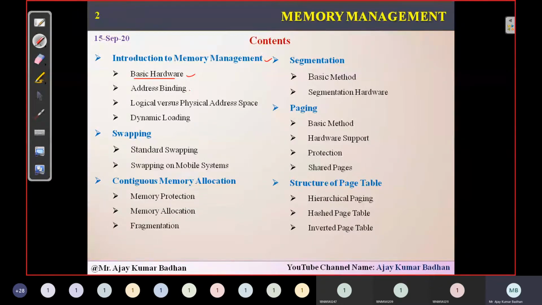We'll see that. Then we have a concept called address binding. Well, we usually write different kinds of programs and we simply compile them. Let us suppose you have written a C program. What do you usually do? Write down the program, store it with the .c extension, then compile that program and finally execute it. In between, if you have any errors, you rectify them, save the program again, compile it and then execute your program. Now in address binding, we will be discussing how internally the system works when you are executing these steps.